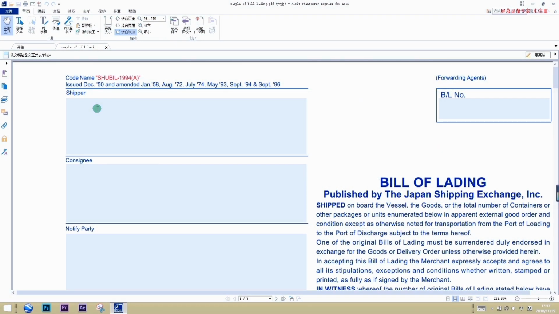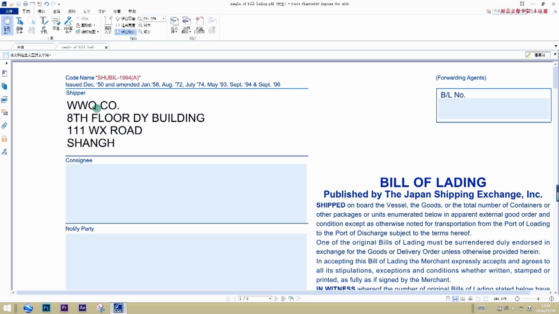The shipper here is the name and the address of whom is shipping the cargo. Based on the information we got, the shipper's name here is WWQ Corporation. The address is 8th floor, DY Building, 111 WS Road, Shanghai, China.